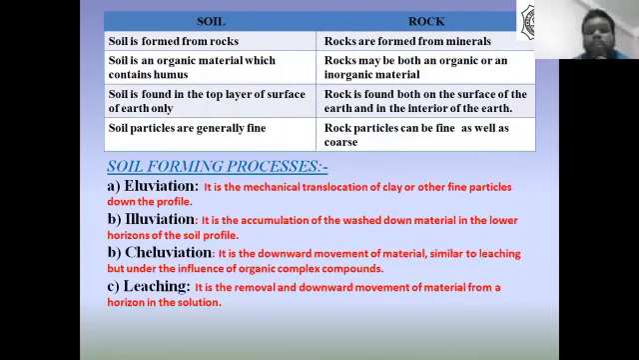Illuviation is the accumulation of the washed down material in the lower horizon of the soil profile. Podzolization is the downward movement of material similar to leaching, but under the influence of organic complex compounds. What is leaching? It is the removal and downward movement of material from a horizon in solution.